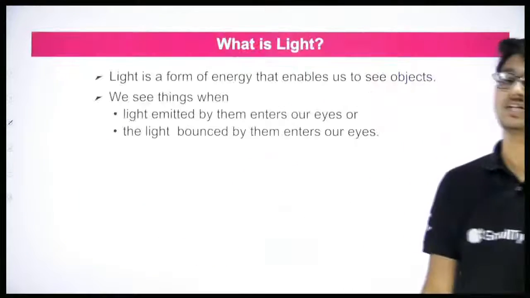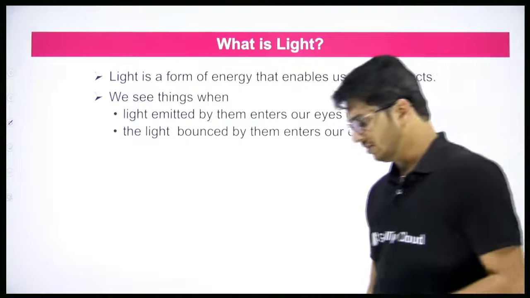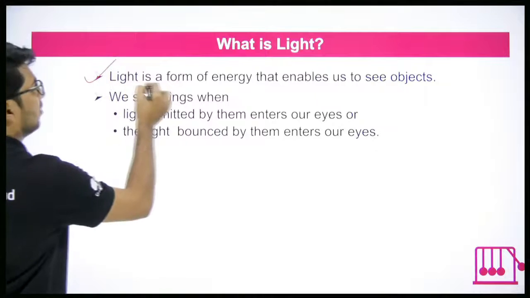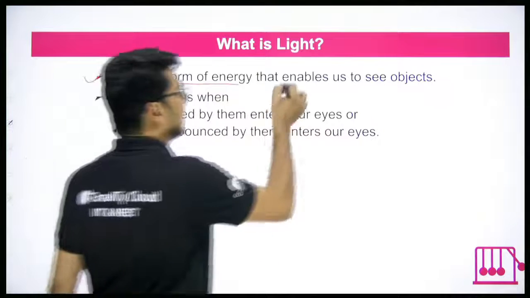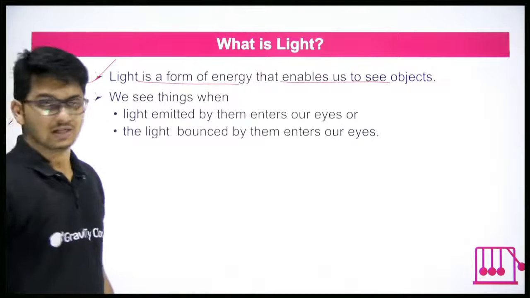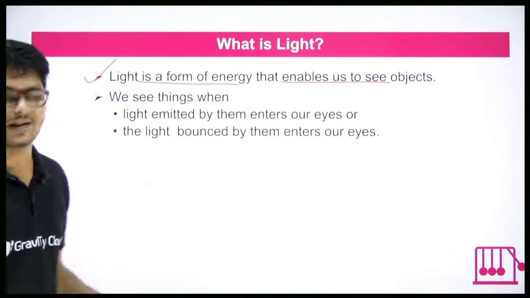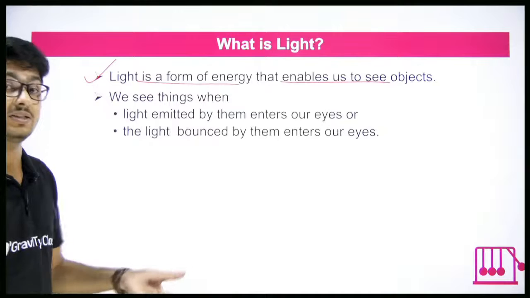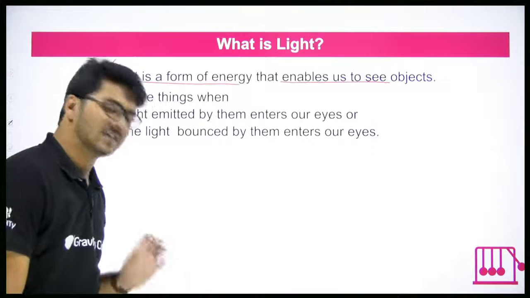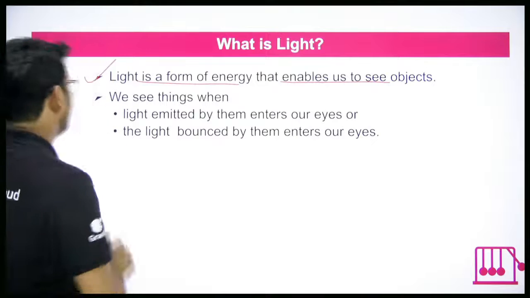So what is the definition of light in that case? Light is a form of energy that enables us to see objects. It is only because of light that we are able to see objects. Simple definition. Yes? Okay.